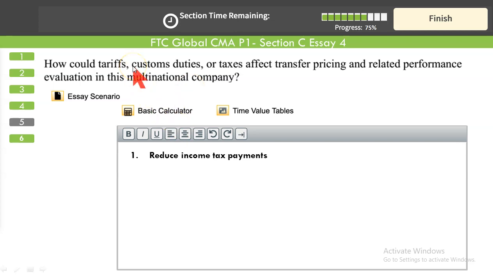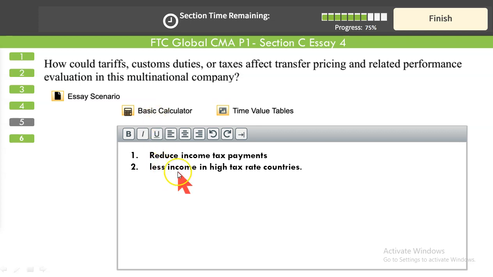Transfer pricing: some companies use transfer pricing to manipulate their tax liabilities. Companies tend to reduce their income tax payments through transfer pricing. How to do it, I'll explain. This is what they do.